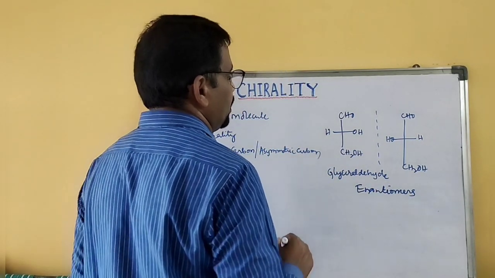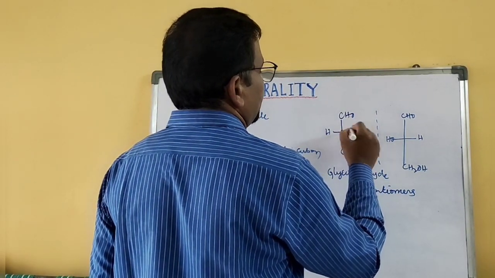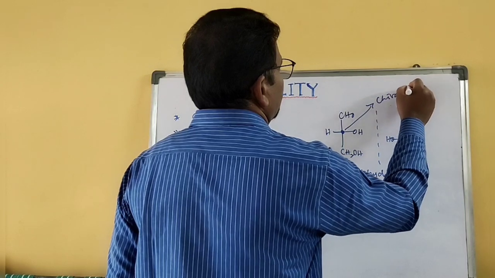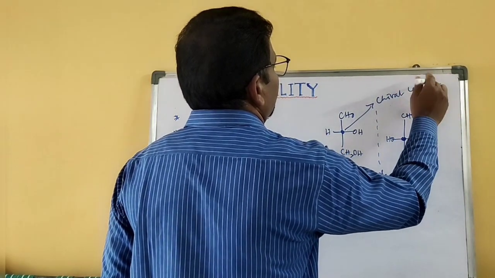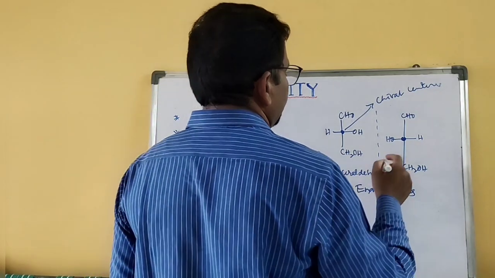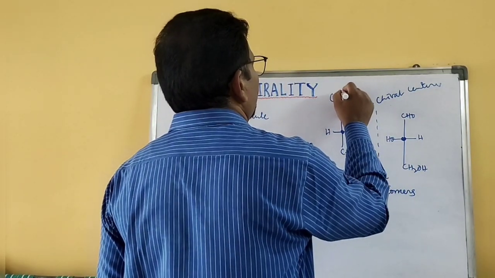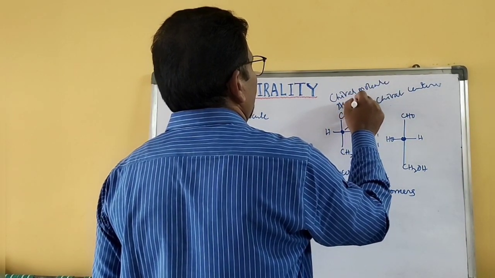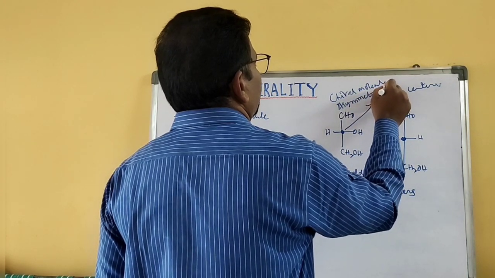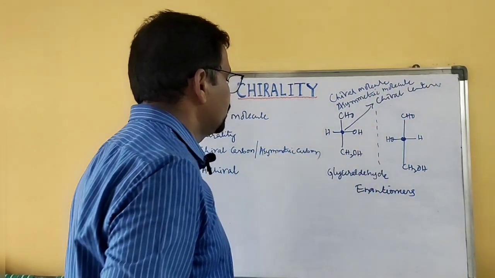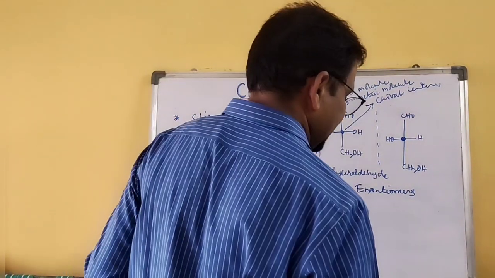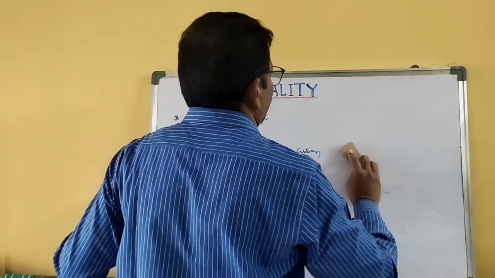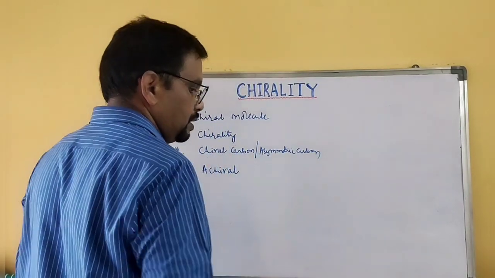Okay, enantiomers. So this carbon center can be considered as a chiral center or chiral carbon. This molecule is considered as a chiral molecule or asymmetric molecule. So you need to remember this terminology and the examples. This is another example about enantiomers or chiral molecules, right?